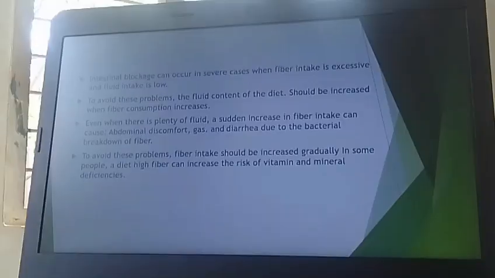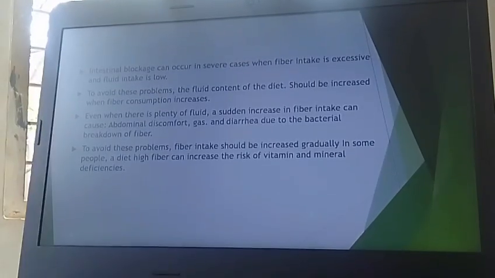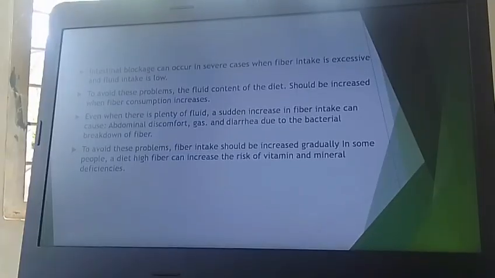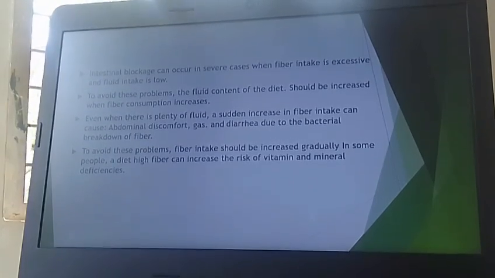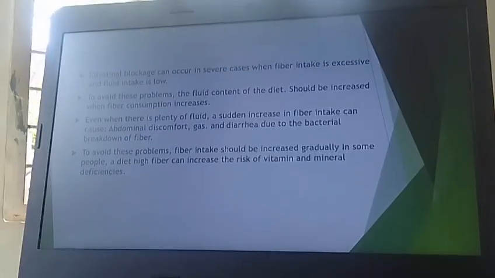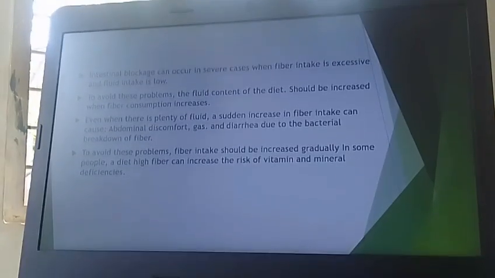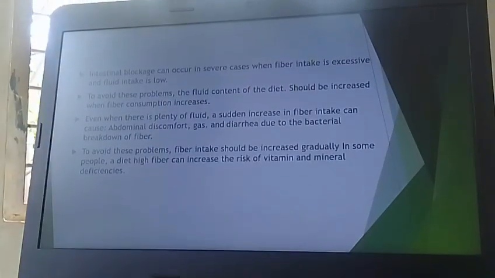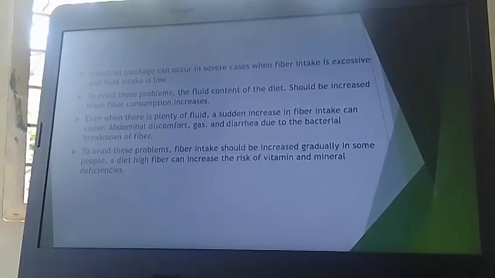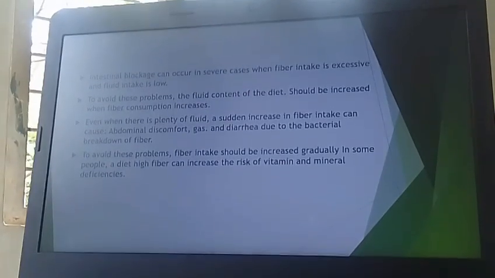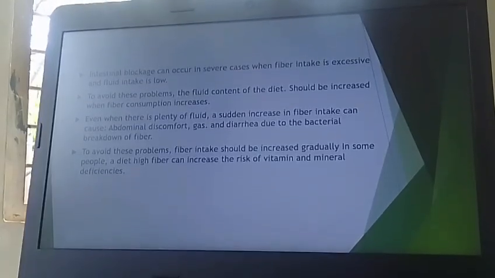Intestinal blockage can occur in severe cases when fiber intake is excessive and fluid intake is low. To avoid this problem, the fluid content of the diet should be increased when fiber consumption increases. Even when there is plenty of fluid, a sudden increase in fiber intake can cause abdominal discomfort, gas and diarrhea due to the bacterial breakdown of fiber. To avoid these problems, fiber intake should be increased gradually.